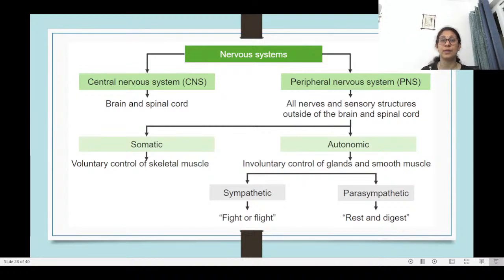Sympathetic means when we are in an emergency situation, the fight or flight situation, you know. Say you're crossing a road and suddenly a car comes in. You are not thinking. Whatever has to happen, your body does it right away. Your heartbeat increases, you get startled, you try to walk fast and move away. All of those things happen automatically. So that part of it is the sympathetic nervous system.